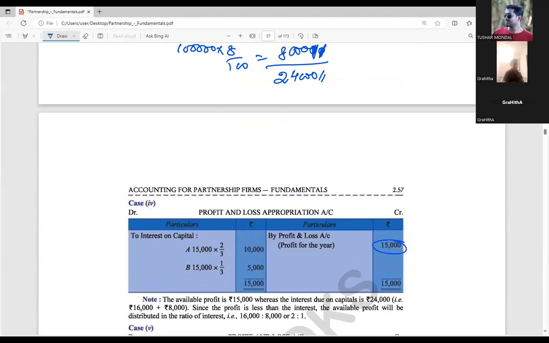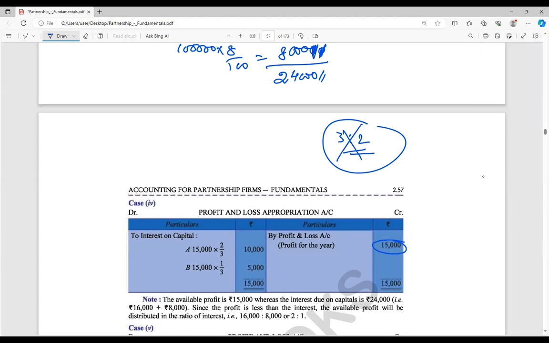The normal ratio was 3 is to 2. But we are not allowing this ratio this time, because they are charging 8% interest on capital. But here A is going to get 16,000 and B is going to get 8,000 rupees, right?